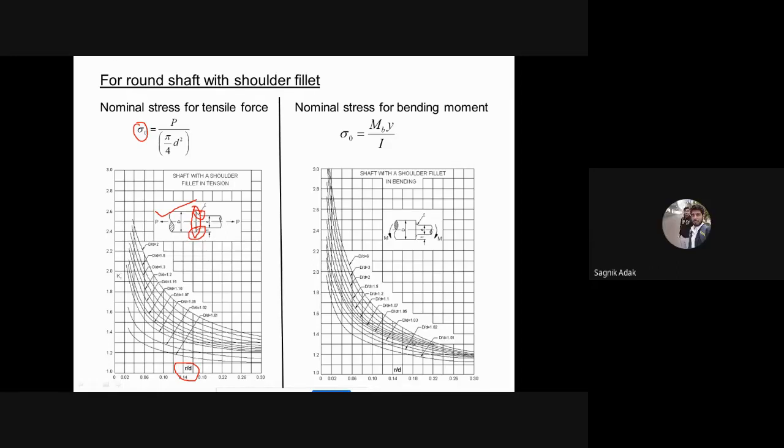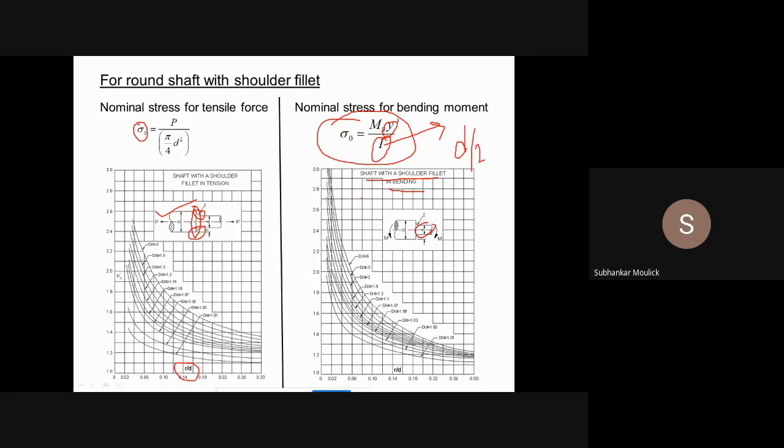Fine. Likewise, this is the case. The rightmost diagram is what? It is a case of a shaft with a shoulder fillet in bending. That means bending is happening in the shaft. In this case, the nominal stress equation becomes M into Y by I. Fine. I is what? Again, I is pi by 64 d to the power 4. Which d? It will be small d to the power 4. What is the value of y? Y will be d by 2. Fine. You get the value of sigma naught.